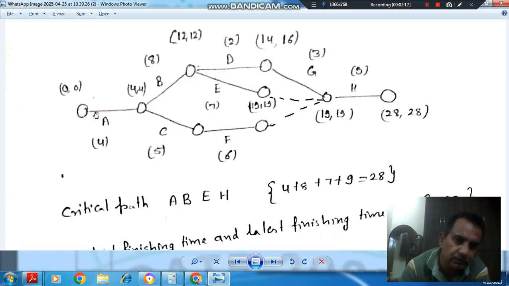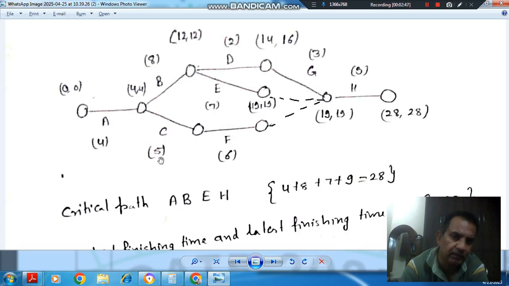So from this network we have critical path as A, B, E, H. Duration of critical path is 4 plus 8 plus 7 plus 9, that is 28. Other paths are A, C, F and H, but these are not critical paths. And one more path is A, B, D, G, H.